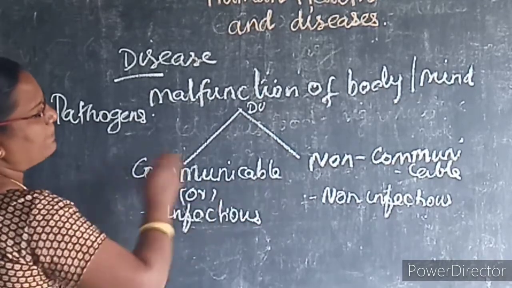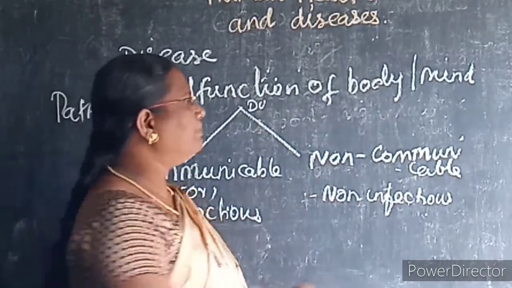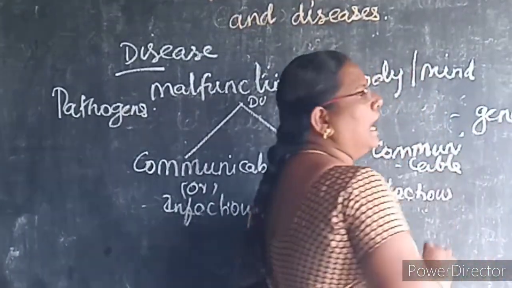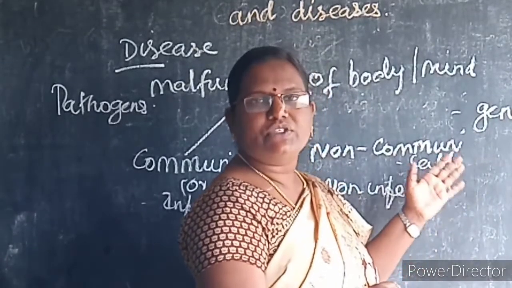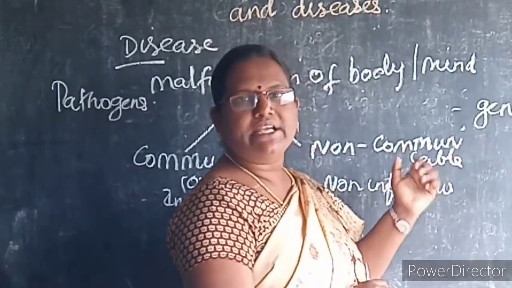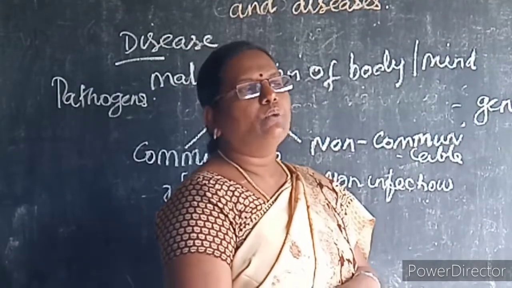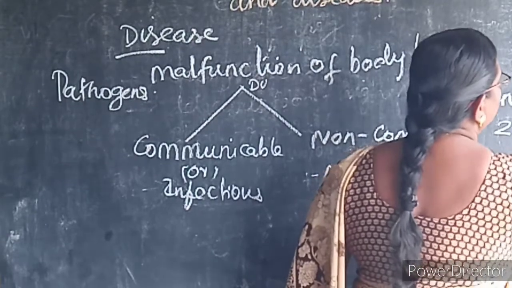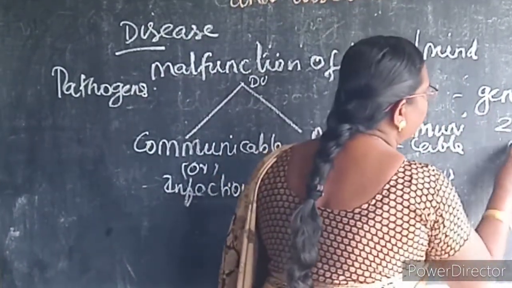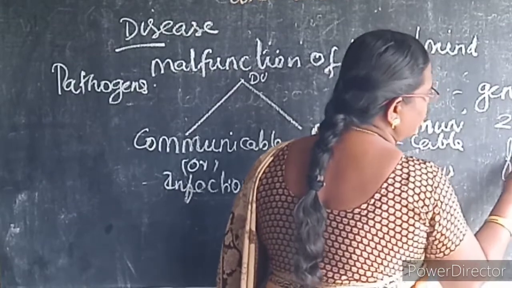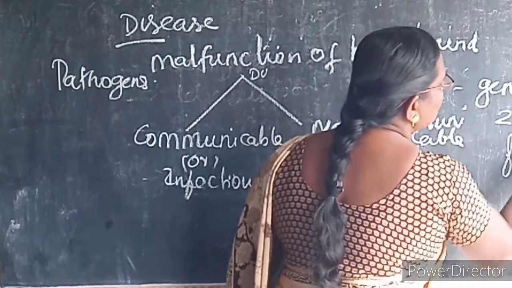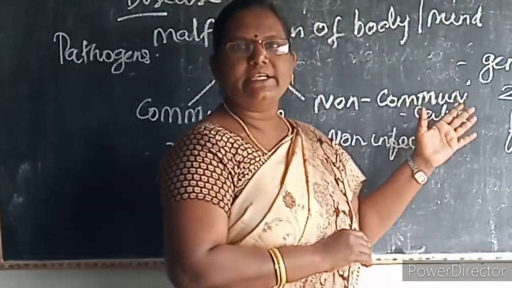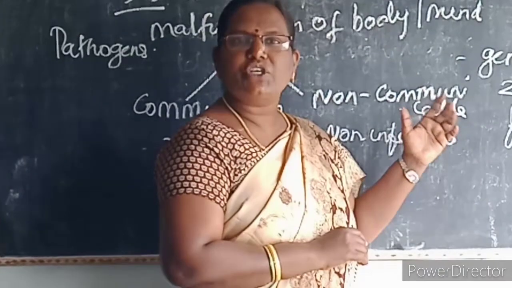Now non-communicable diseases. For example, they may be caused due to genetic abnormalities, that is an abnormality of the genes. The disease caused due to an abnormality of the genes is known as a genetic disorder. For example, 21 trisomy. In 21 trisomy, instead of a pair, there are 3 copies in the 21st chromosome. So it is known as 21 trisomy.